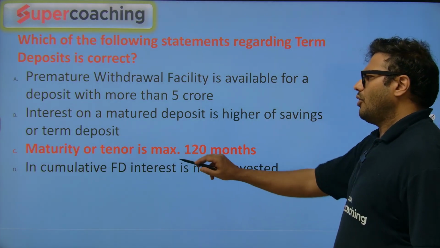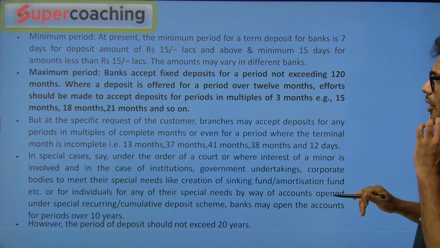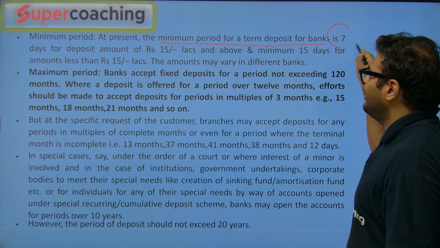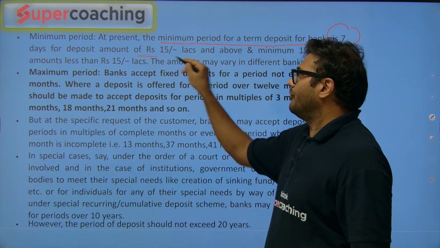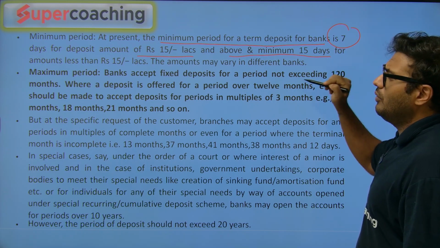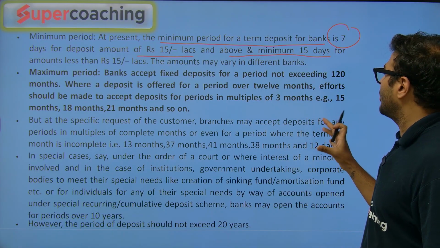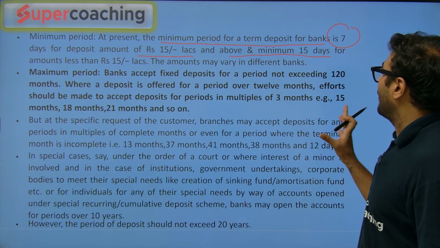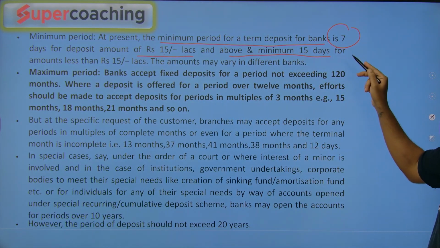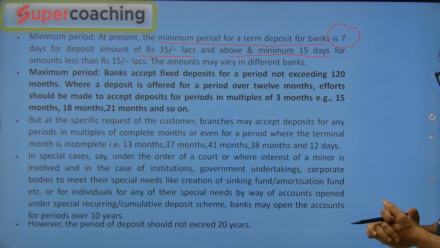Answer is, of course, maturity or tenure is max 120 months. The rest of the statements are wrong. We'll discuss that. At present the minimum period is 7 days for deposit amounts of 15 lakh and above, and a minimum of 15 days for amounts less than 15 lakh. So remember that, there should be no mistake here. This concept is mentioned differently for different banks.